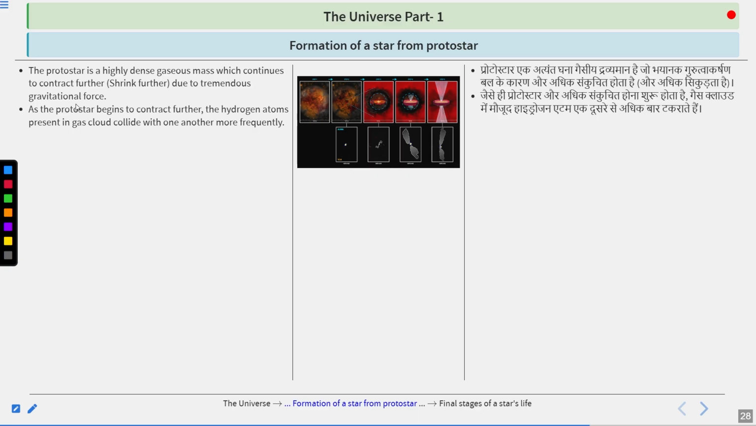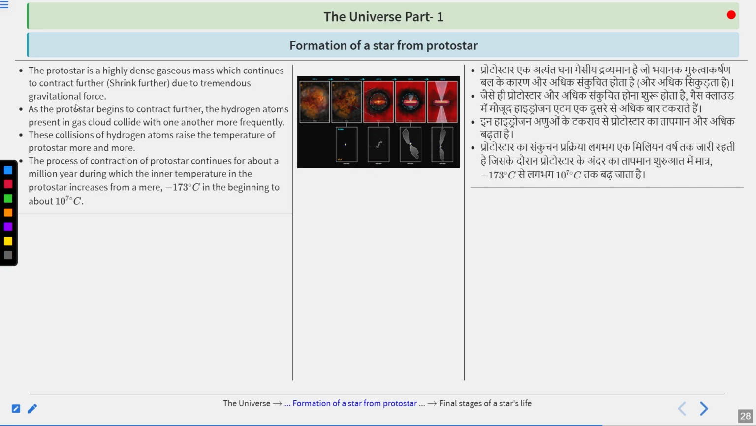As the protostar begins to contract further, the hydrogen atoms present in the gas cloud collide with one another more frequently. These collisions of hydrogen atoms raise the temperature of the protostar more and more, and the process of contraction continues for about 1,000,000 years, during which the inner temperature of the protostar increases from